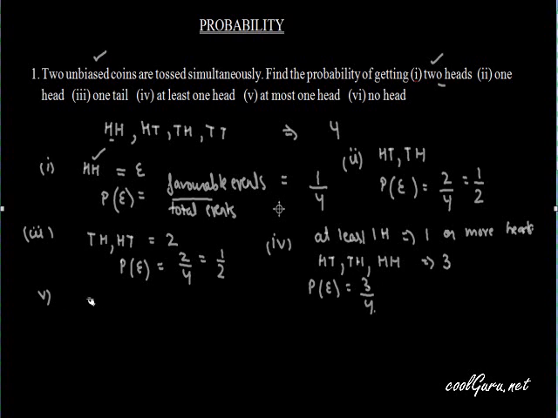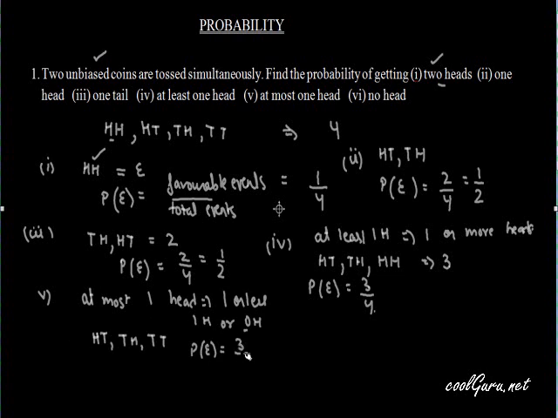Fifth part is, at most one head. At most one head implies, it means one or less, that is we can have one head or zero head also. So in this case, favorable events will be HT, one head, TH, again one head, and TT, zero head. So probability of this event will be, again, favorable are 3 events upon total 4 events.